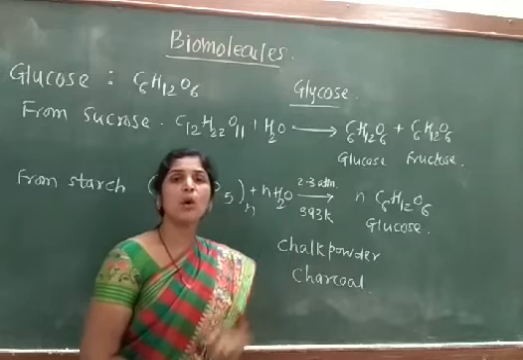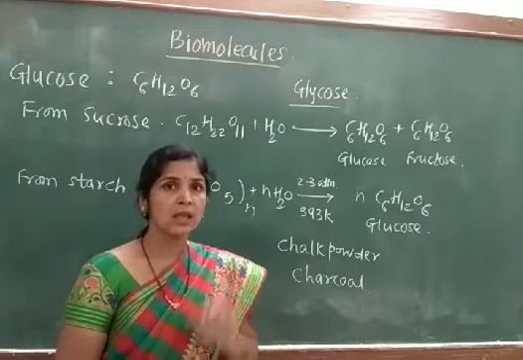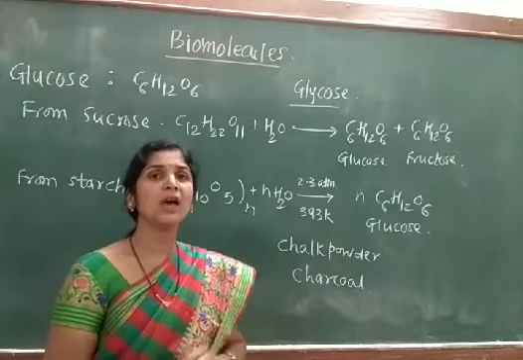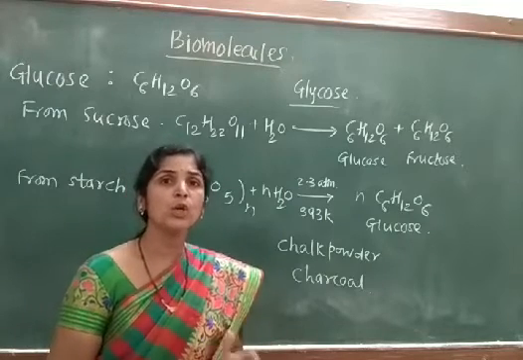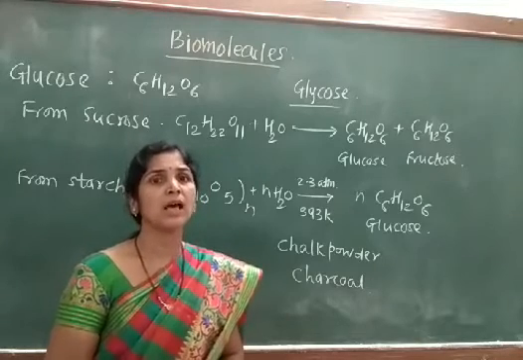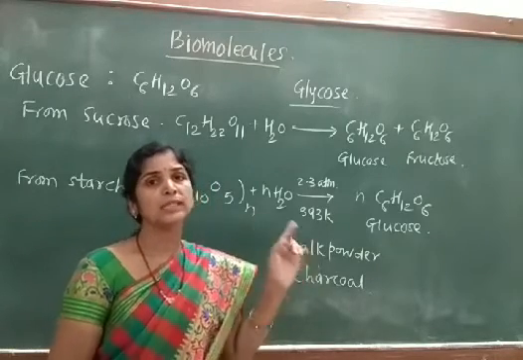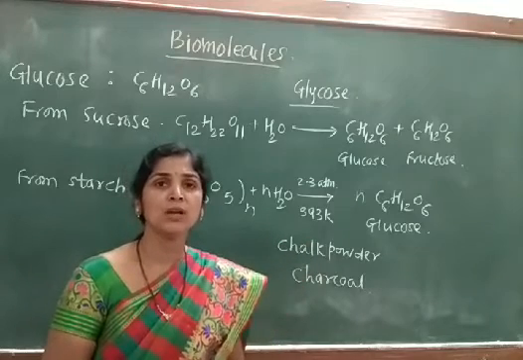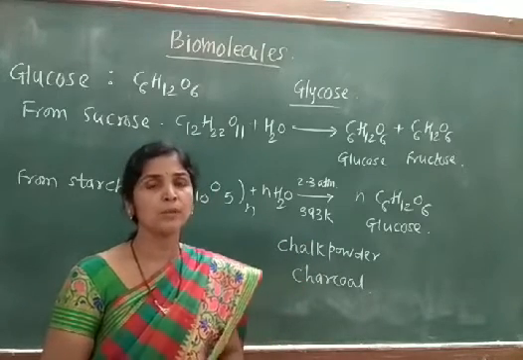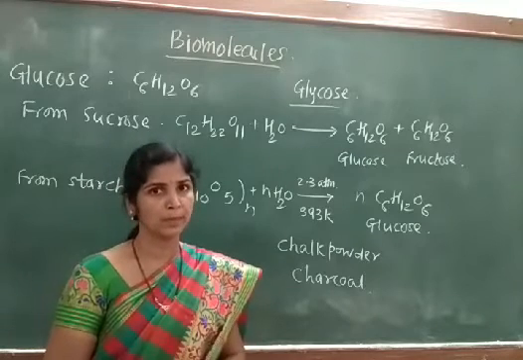Glycose is the common name given to all the monosaccharides. Particularly, an aldohexose is the one class which is called glucose. So, glycose is the general term for all the monosaccharides, but glucose is the aldohexose sugar.